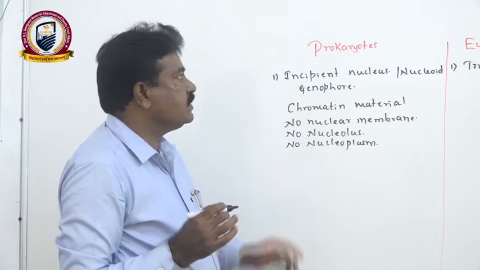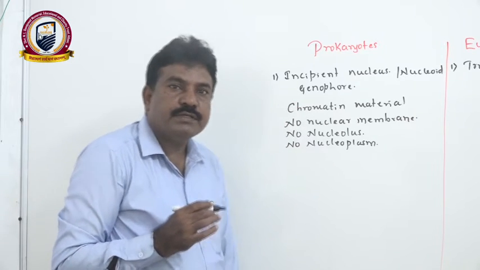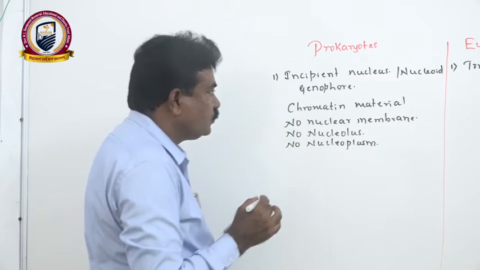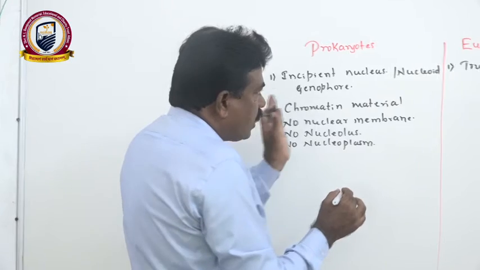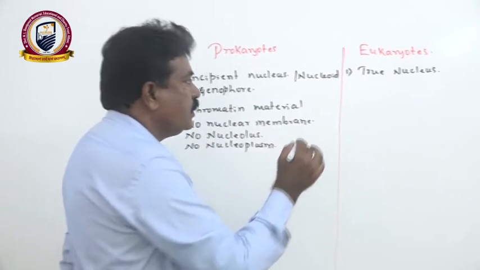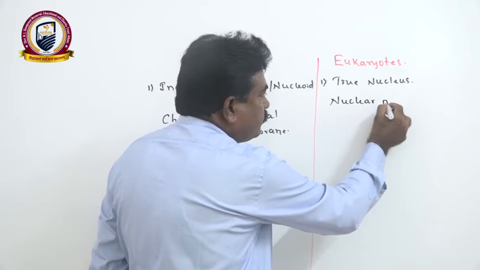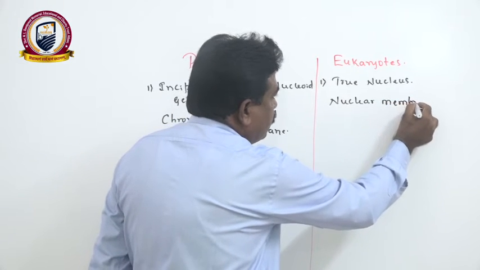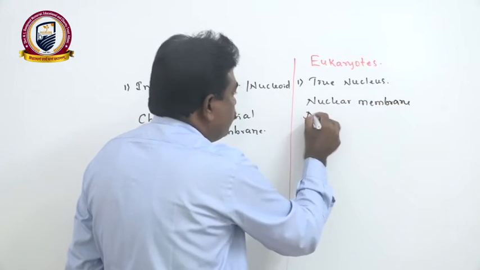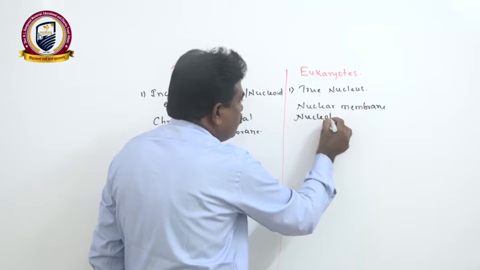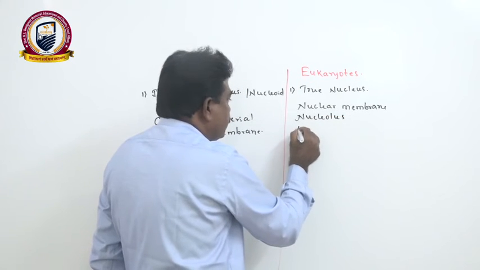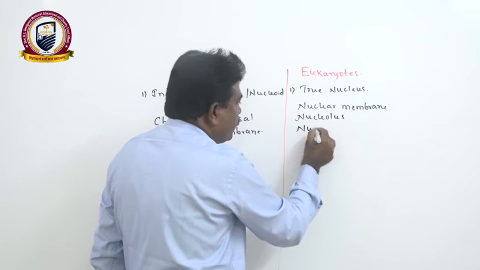That is absent in the incipient or prokaryotic nucleus. If you come across eukaryotes, they have a definite nuclear membrane, then presence of nucleolus, as well as nucleoplasm.